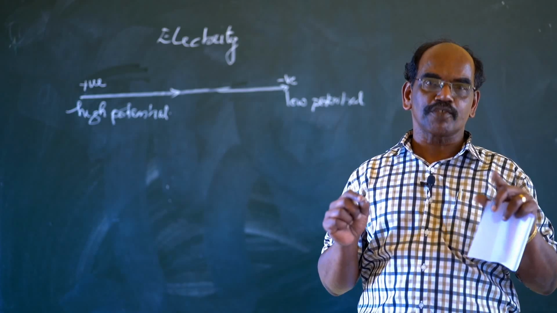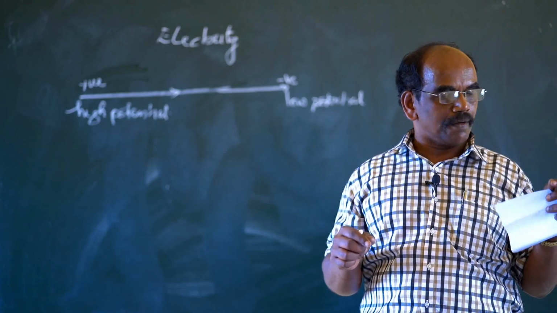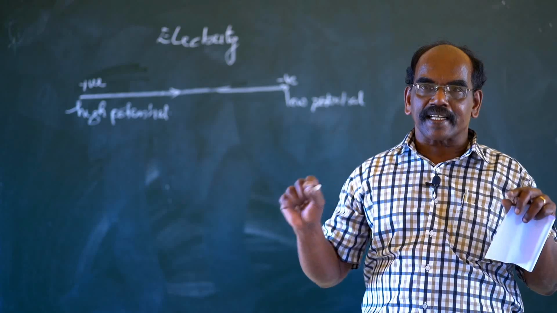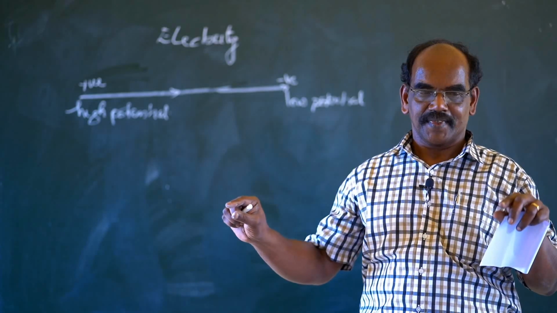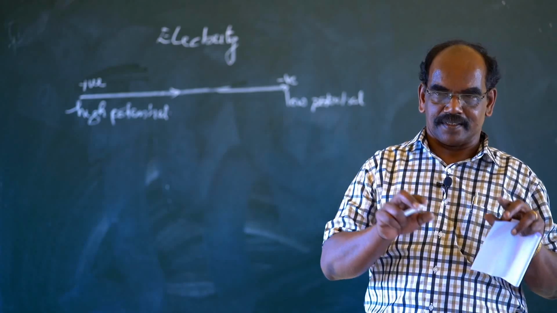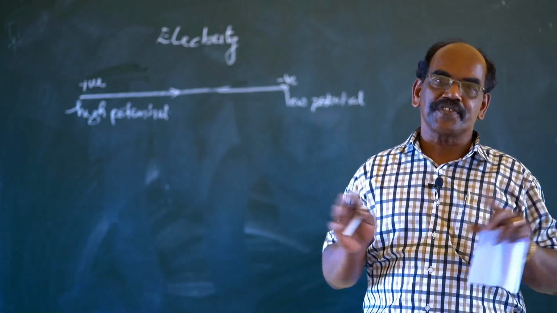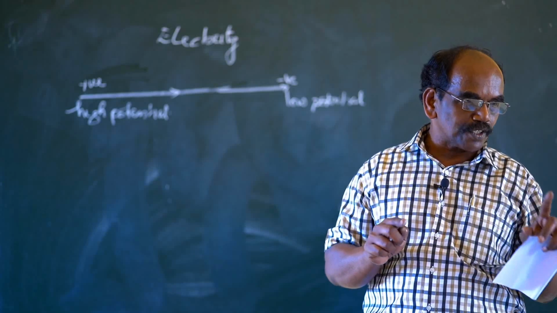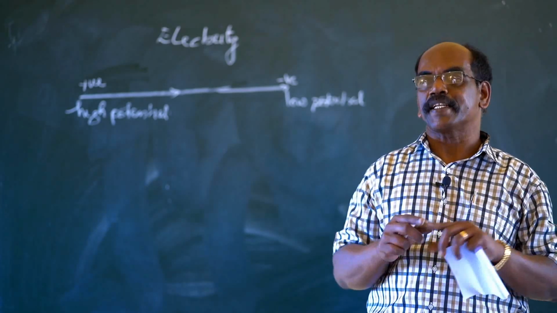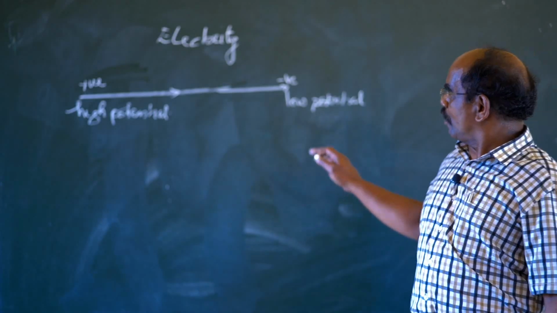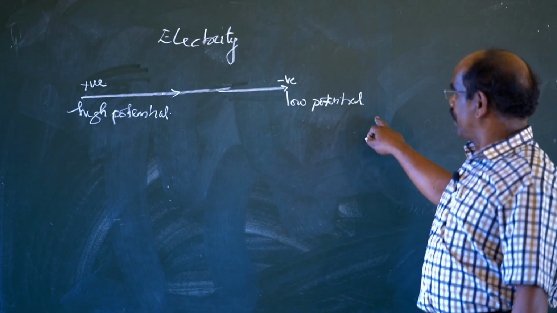The second is the metallic conductor through which the electrons are passed. The third is a plug, key or switch. And the fourth is an electrical appliance. And if you draw the picture, it will be like this.